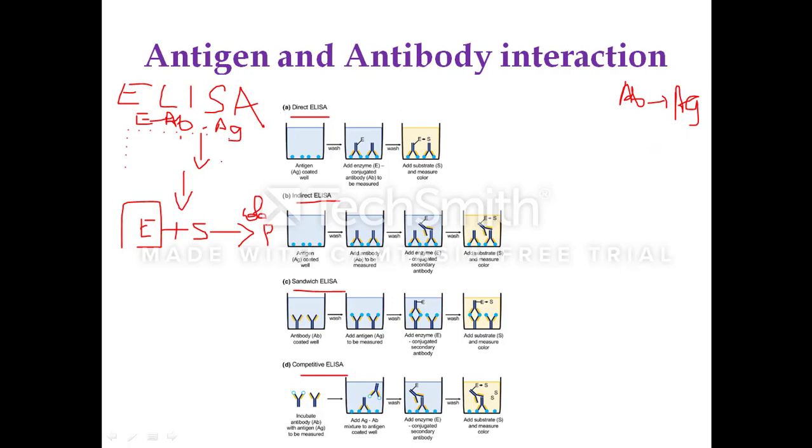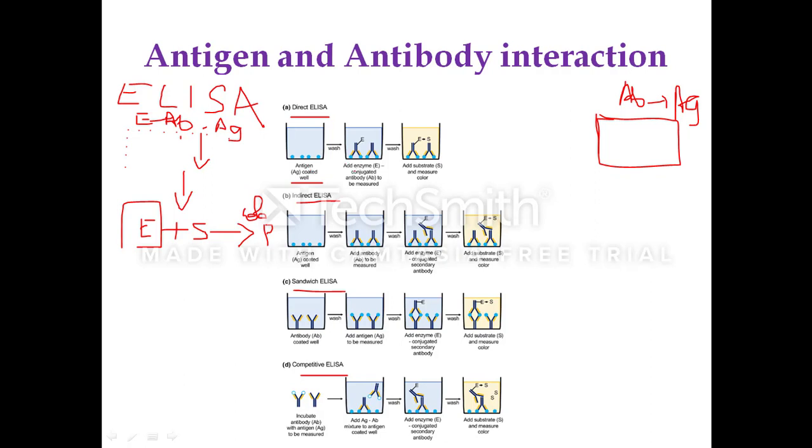Now to the polystyrene plate, you can either opt for coating of antigen or coating of the antibody. First we will take up direct ELISA. Here the antigen is coated to the polystyrene plate. It will be kept overnight. After that it will be washed to remove unbound antigens.